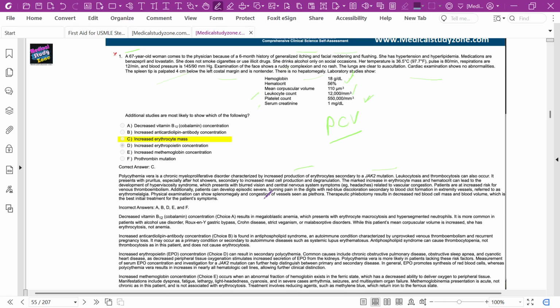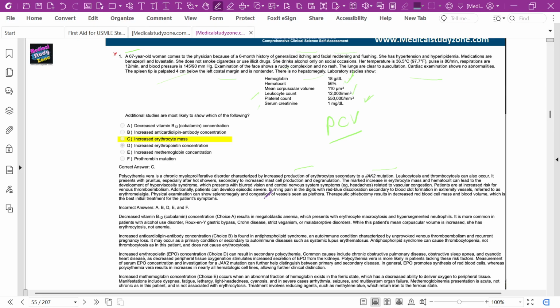These patients are at increased risk of venous thromboembolism. Additionally, patients can develop episodic severe burning pain in the digits with red-blue discoloration secondary to clot formation in the extremity vessels, referred to as erythromelalgia. Physical examination can show splenomegaly and congestion of the blood vessels, such as plethora. Therapeutic phlebotomy results in decreased RBC mass and blood volume, which is the best initial treatment of these patients' symptoms.